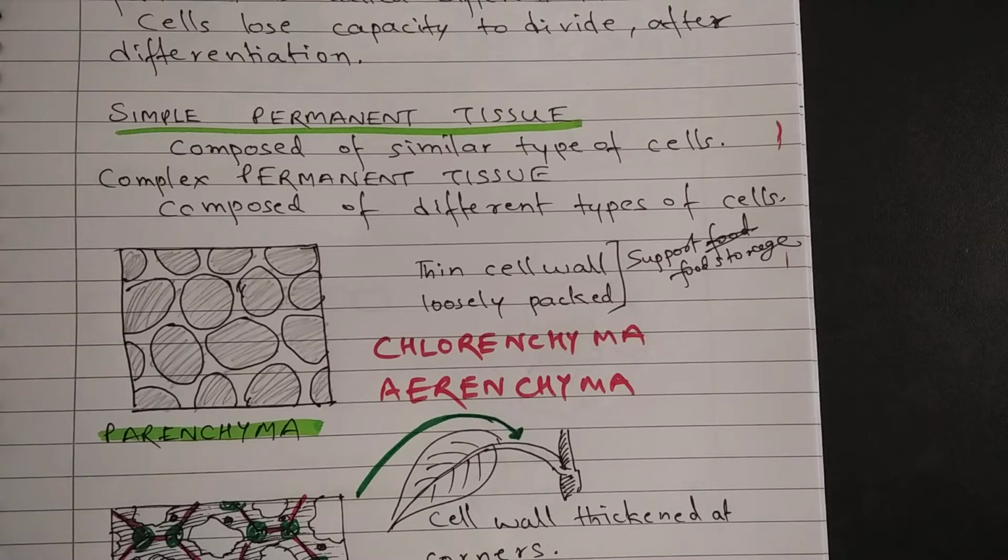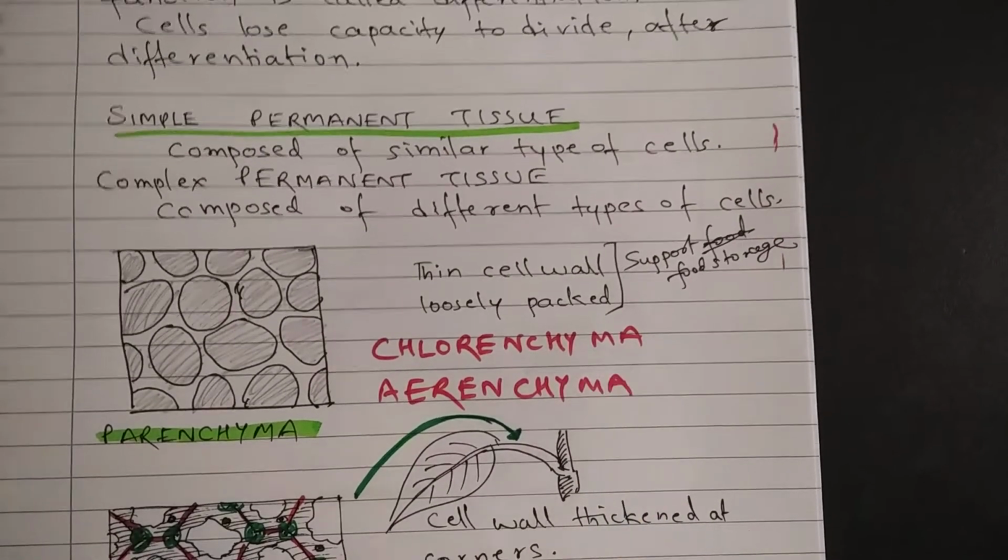In case of leaves, for example, or any other green part of a plant, the cells in parenchyma have chlorophyll, and that is why they are green in color and they can carry out photosynthesis. So once chlorophyll is present in parenchyma, this is called chlorenchyma.